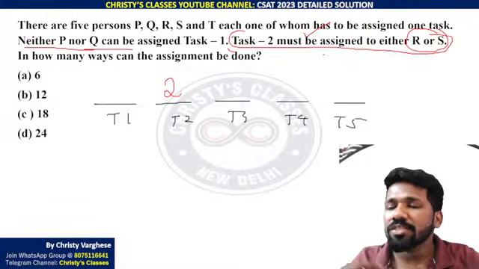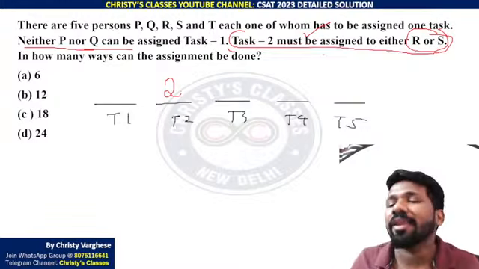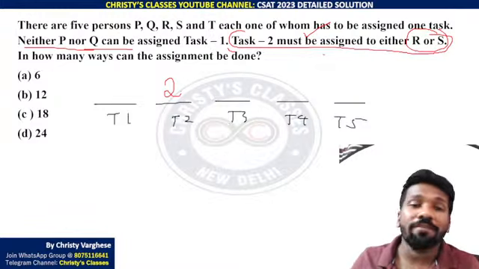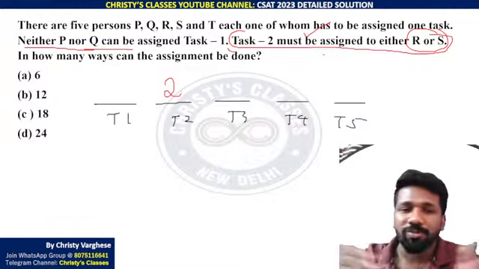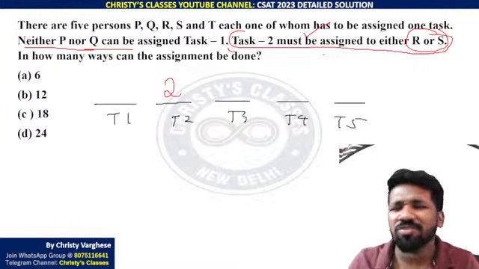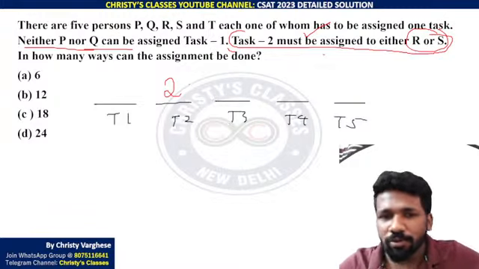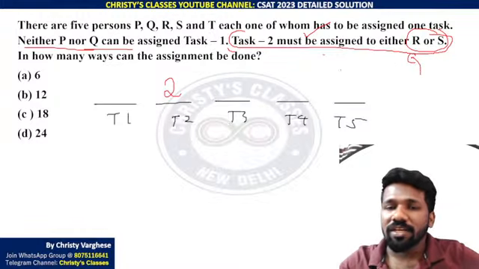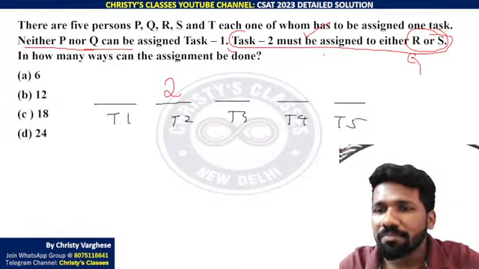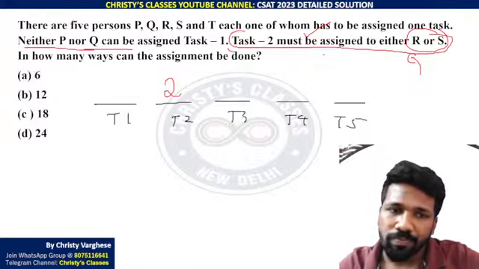If you start with task 3 or task 4 or task 5, there will be multiple parallel realities. It is better not to create parallel realities. You can do that way also, but that is time consuming. You have to say that this how 6 ways, that how 6 ways, this how 6 ways. That is time consuming. Don't do that. The easiest way is this way. Just like that horizontal stripe question, start from the restriction or constraint. Here the constraint is task 2 can be done by R or S only. So 2 ways to assign task 2.